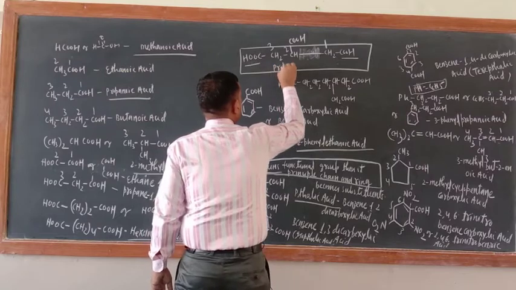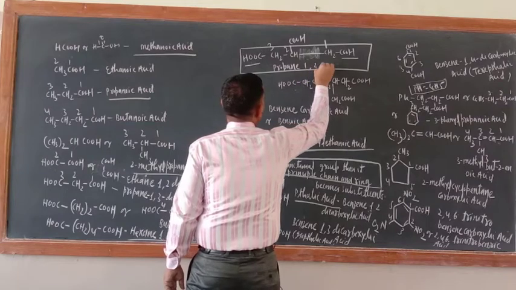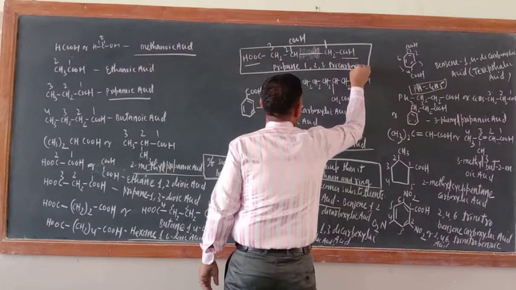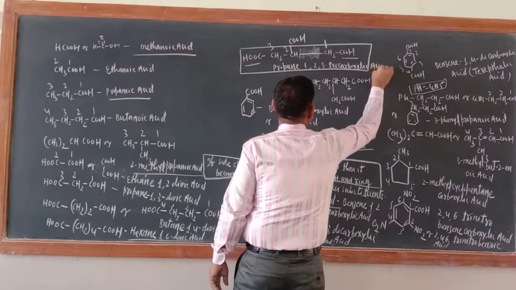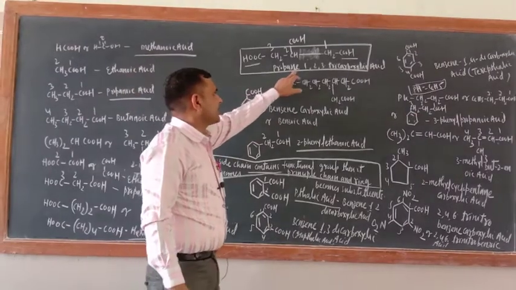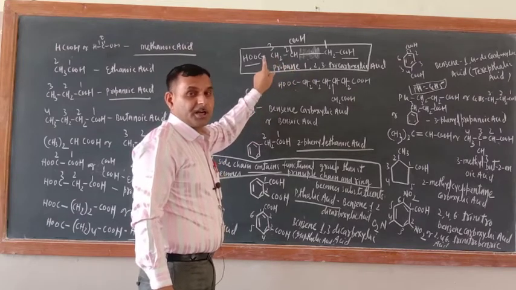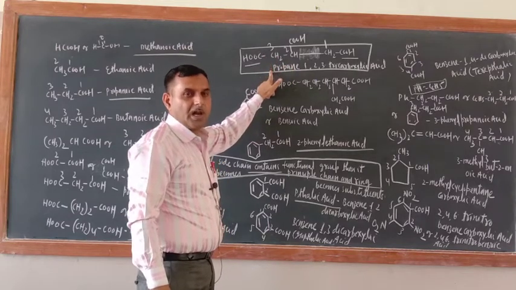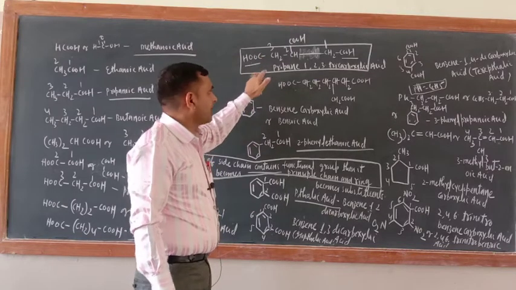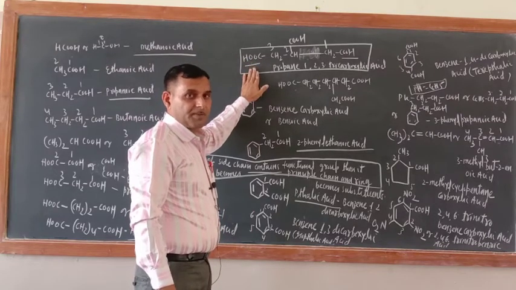So what is the name of this one? Propane 1, 2, 3 tricarboxylic acid. Propane 1, 2, 3 tricarboxylic acid. E will be there, correct? So this is the 1993 convention, an amendment in the IUPAC rule. Now I have already discussed this in the aldehydes and ketones case. Okay, once again I am telling you, because this is the most important example, it may come in the exam also.